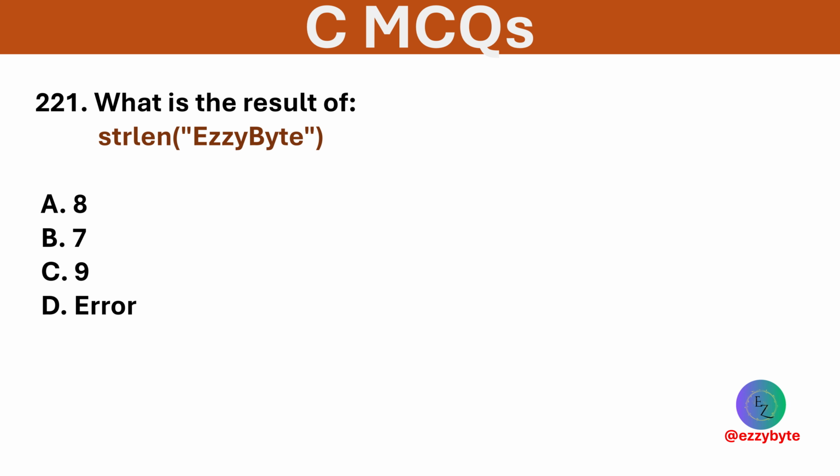What is the result of the following code? Options are 8, 7, 9, and error. Option A is correct. EasyByte contains 8 characters.